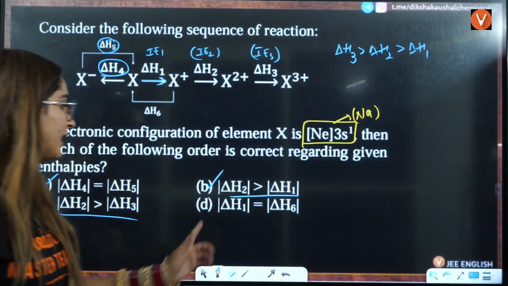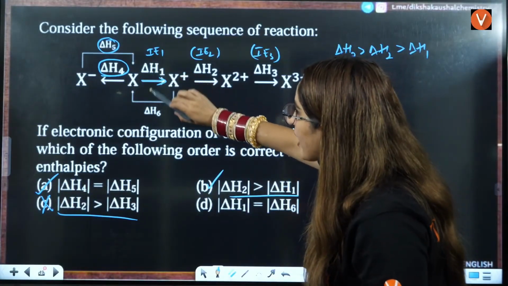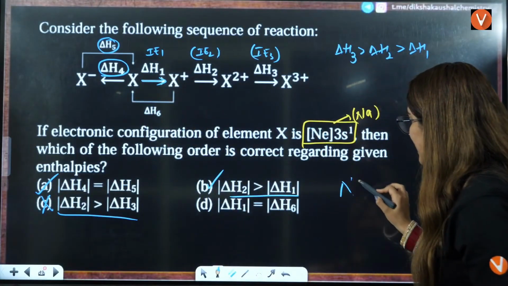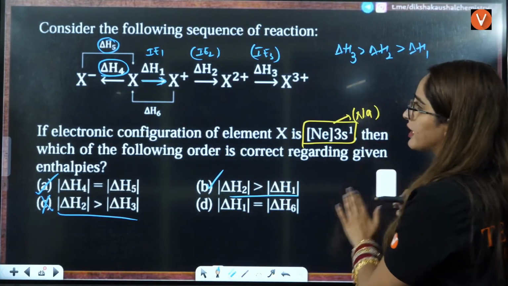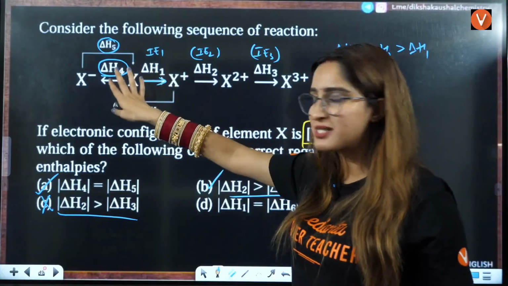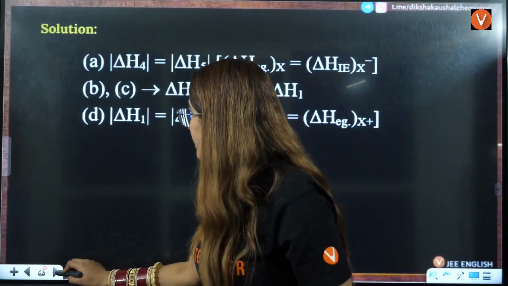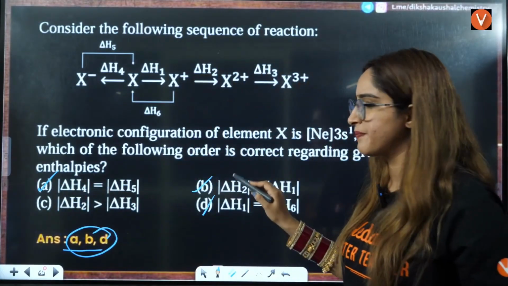Okay, so delta H1 and delta H6 are equal. Delta H1 and delta H6 are equal, definitely. When you lose the electron, see, we know that Na positive, right? When you lose the electron and when you gain the electron, you convert it back into the same neutral state, that is also going to be the same. So answer is A, B, D, all of them are the correct answers here, right?